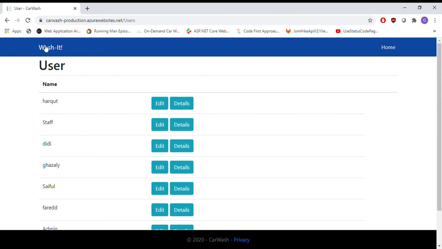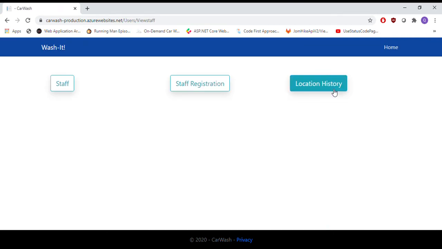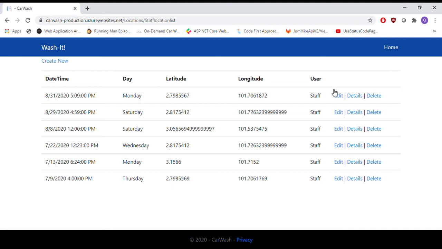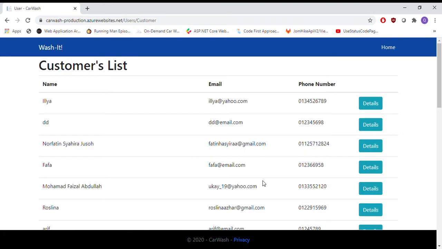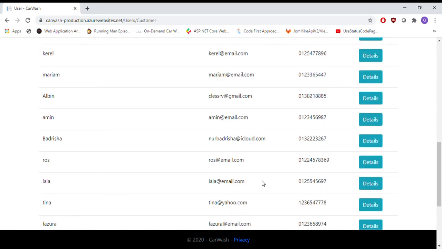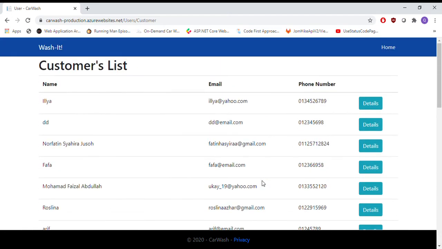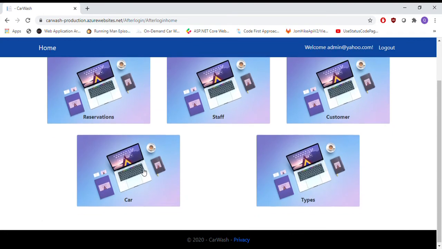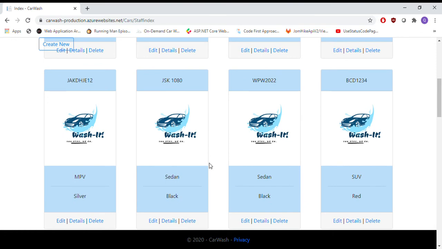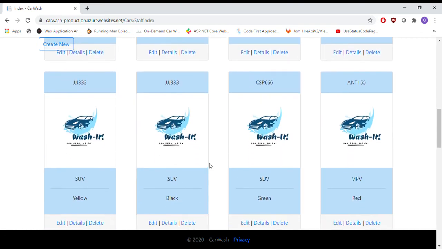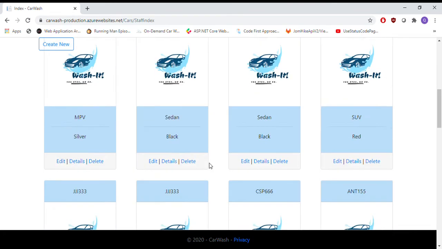The editing has been saved, and when we take a look at the staff, it's been updated. So as you can see, this is a location history. So this is where all the staff history of their location when they do all the services that they need to do. Next we move to the customer. So this is the list of all customers in the database that have been registered. Next, this is car, this is all cars that have been registered by all customer, and admin able to retrieve all the cars available that have been registered.